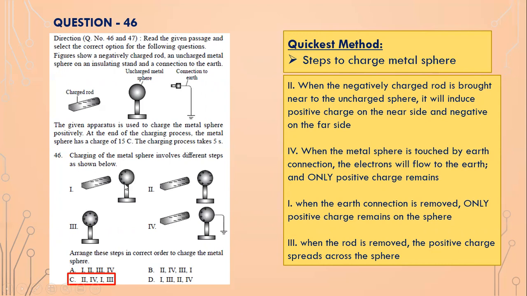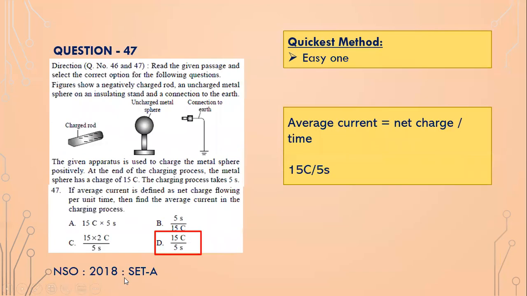Only the positive charge does remain. And number 3, when you remove the charging rod, all the positive charges spread across the sphere to form a uniformly charged sphere, isn't it? So 2, 4, 1, and 3 is the correct sequence.